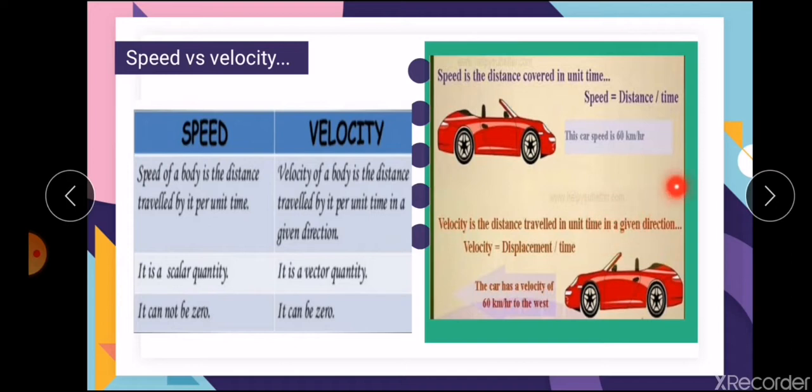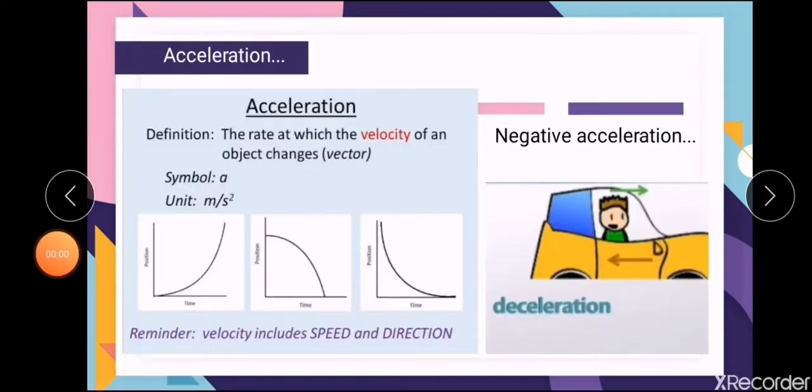Coming to the last topic of our session today, acceleration. Acceleration is the rate of change of velocity with time, represented using small letter a. The unit is meter per second square, or you can write acceleration as a is equal to velocity upon time t. Acceleration includes both speed and direction, which means acceleration is a vector quantity.